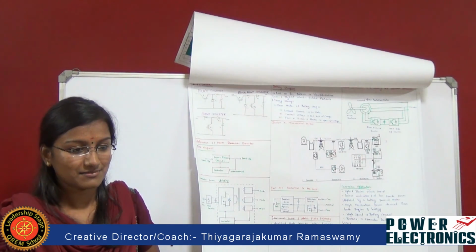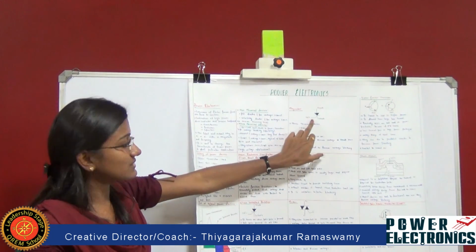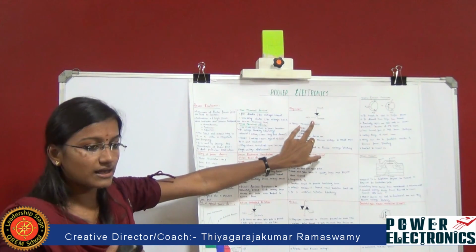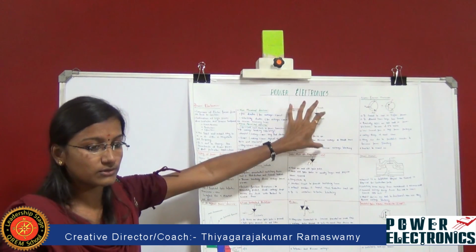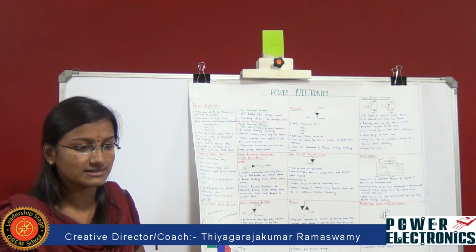Why is a thyristor considered a charge control device? Yes, in a thyristor we use a gate pulse. This gate pulse will control the amount of charge that is flowing through this device. So that's why we call this thyristor a current control device.